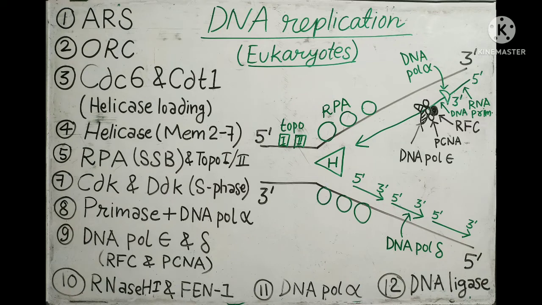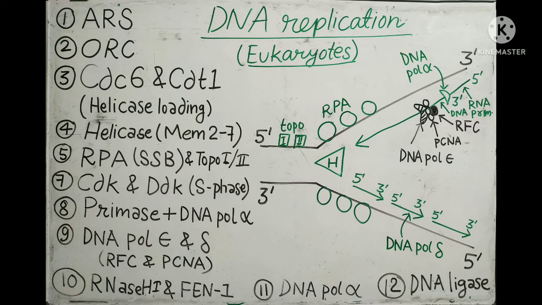PCNA is the processivity factor for DNA pol epsilon and DNA pol delta. After that, DNA pol epsilon is loaded and it elongates the DNA strand.